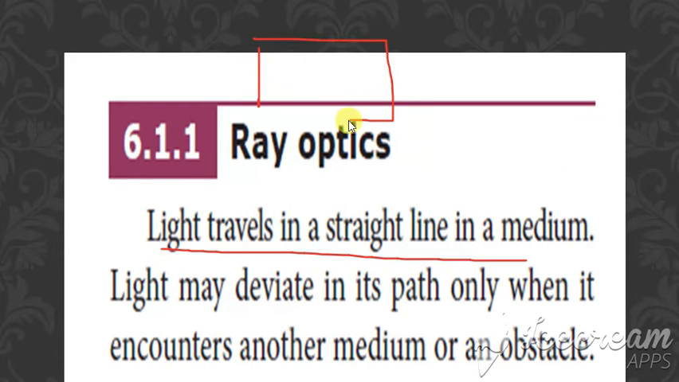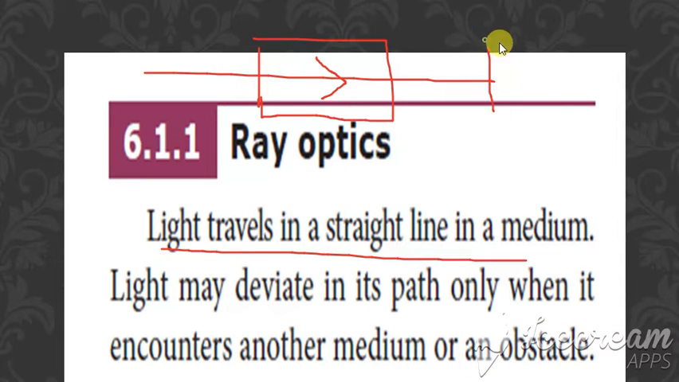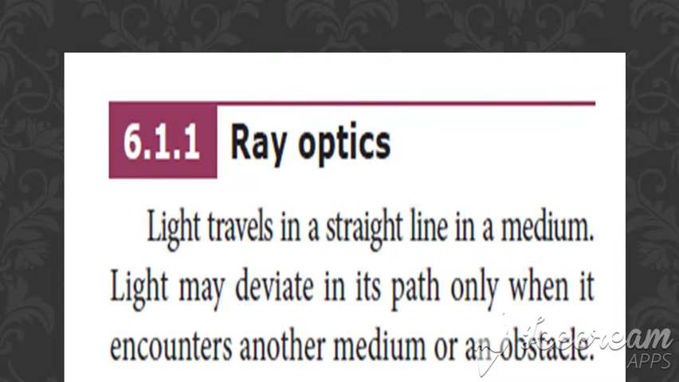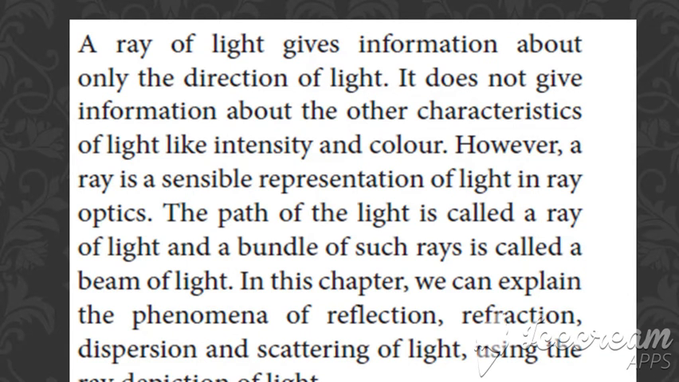So, we know that whenever you consider any medium, the light will be traveling in a straight line, and the light may deviate its path only when it encounters another medium or an obstacle. If you place another medium or any obstacle in its way, then it deviates its path. Otherwise, the light will be traveling in a straight line. Okay, so this is the first point: the light travels in a medium. Clear? Then it travels in a straight line.